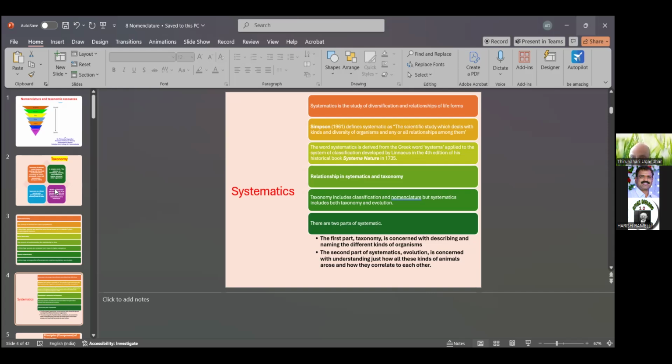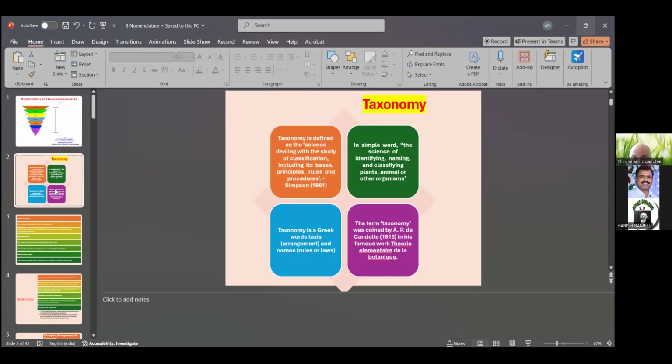Simpson in 1961 defined systematics as the scientific study which deals with the kinds and diversity of organisms and all the relationships among them, the relationship of plants and animals, and also of plants and the environment. That total is systematics.